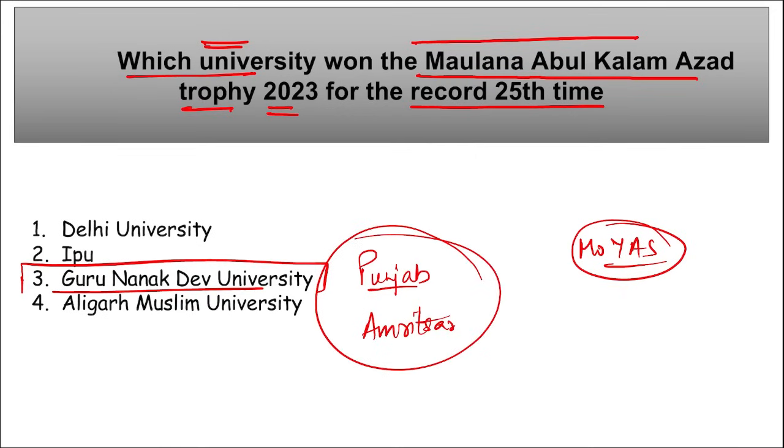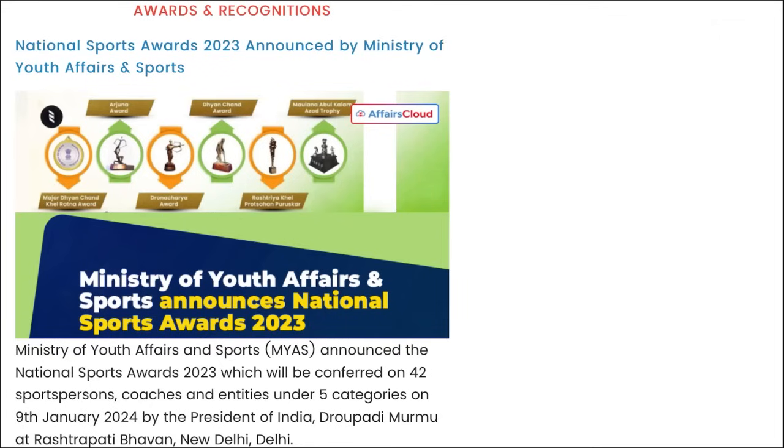Correct. Here, remember, this university has won Maulana Abul Kalam Azad 2023 trophy, and it is for the 25th time that this university has won this trophy. Here you can see Ministry of Youth Affairs and Sports announced the National Sports Award, which will be conferred to 42 sportspersons, coaches and entities under 5 categories on 9th of January 2024 by the President of India Draupadi Murmu ma'am at Rashtrapati Bhavan.